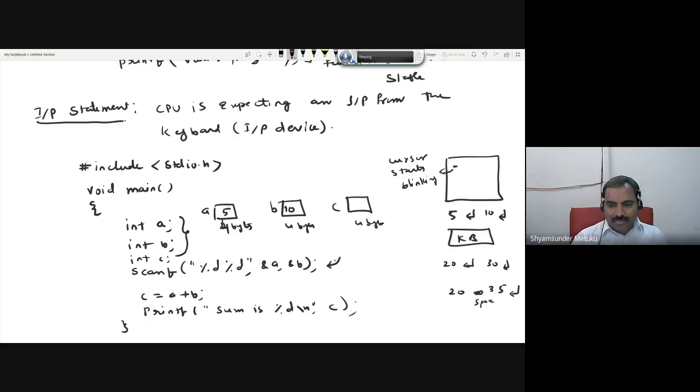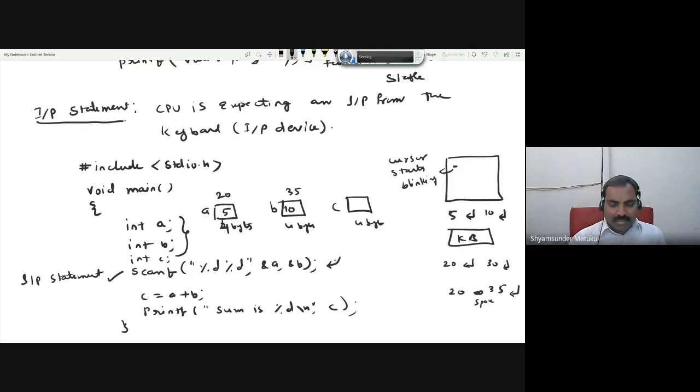So the moment you enter 20 space 35, instead of 5 it will be 20, instead of 10 it will be 35. So we are trying to define the memory by using a keyboard. Yes or no? In our discussion, I said a declaration of the memory with a definition. It indicates that in the program itself we are defining the value of the variable. But here there is an alternative way of defining the variables by using a keyboard. Whenever you want to define variables with a keyboard, you are supposed to use which statement? Scanf. Very good. So we call it an input statement.